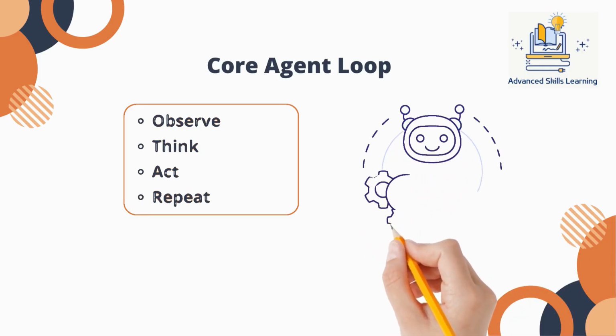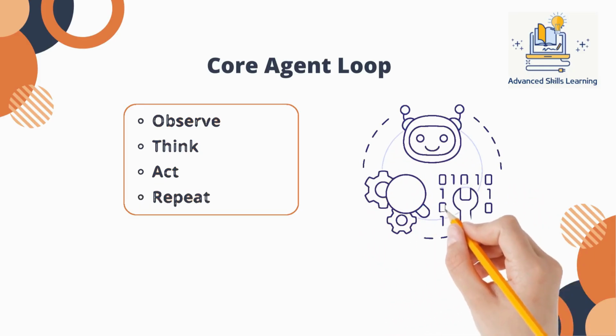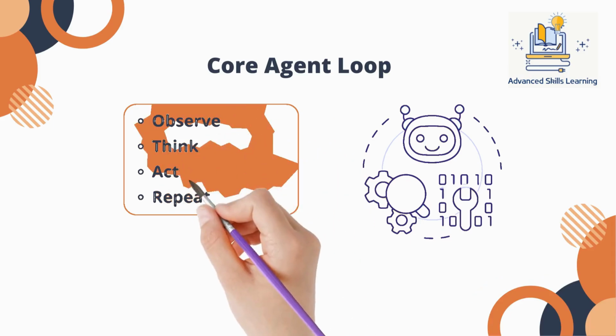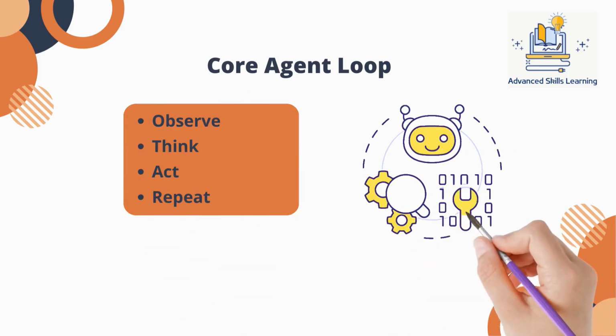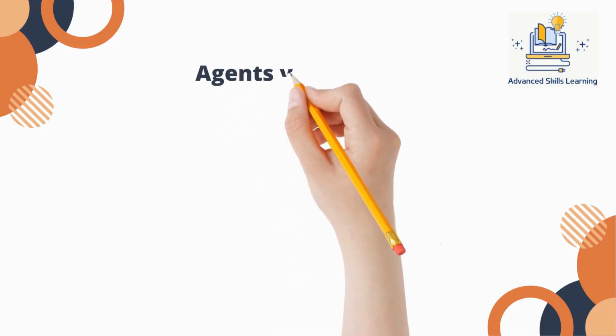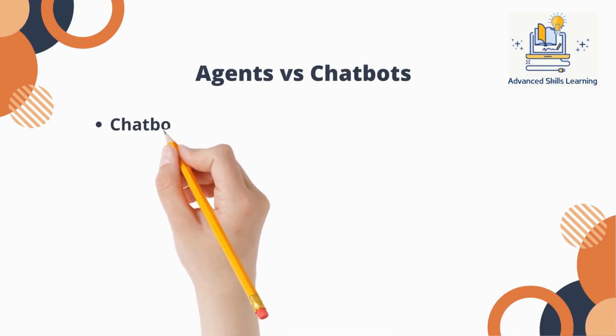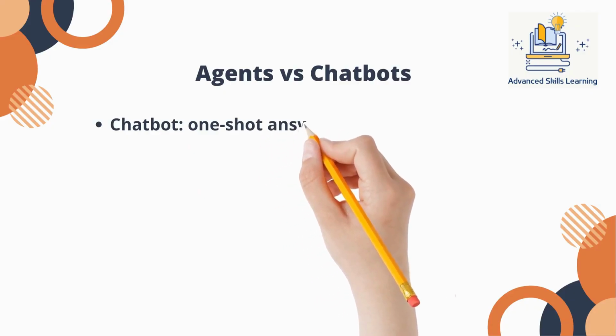In simple terms, the agent observes its environment or inputs, reasons about the next best step, takes an action such as calling a tool or fetching data, and then evaluates the result. That outcome feeds into the next cycle, allowing the agent to adapt as it goes. This loop is what separates agents from chatbots. A chatbot produces an answer and exits.